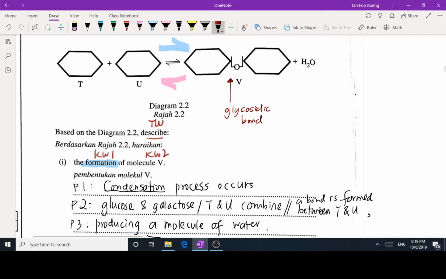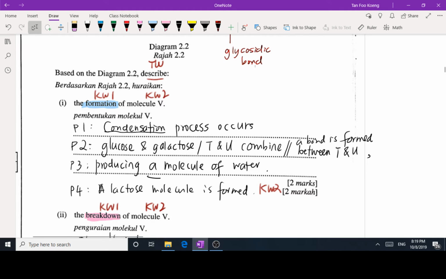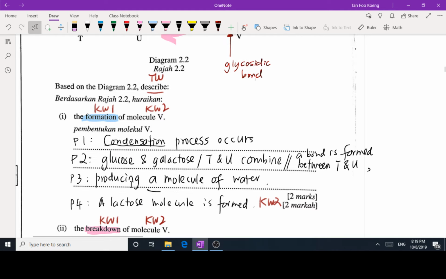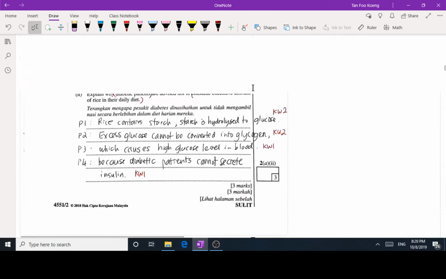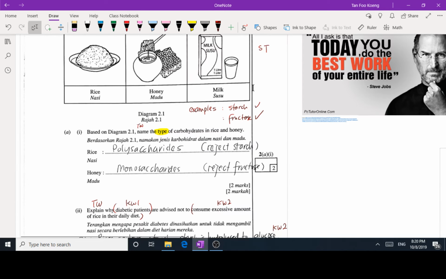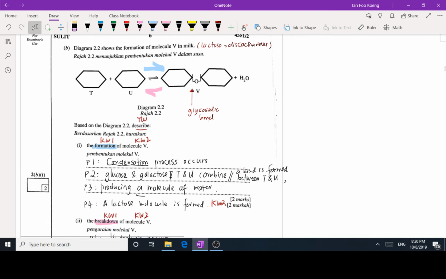So a glycosidic bond is formed between T and U, producing a molecule of water, to form a molecule known as lactose. If you look at the previous questions, here we are not asked to label V. So if you write V as lactose, you basically get 1 point.